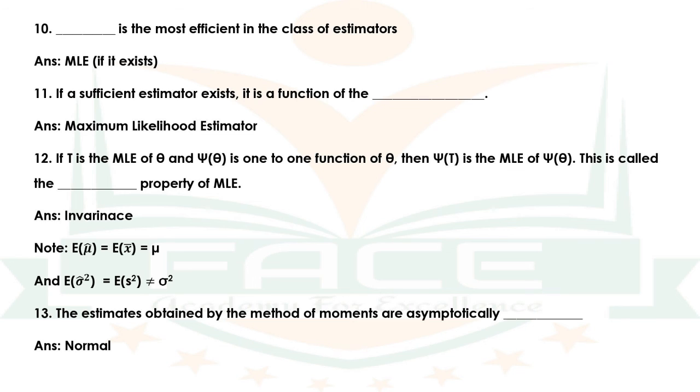Note that expectation of mu hat is equal to expectation of x bar is equal to mu, and expectation of sigma hat square is equal to expectation of s square is not equal to sigma square. Question number 13. The estimates obtained by the method of moments are asymptotically dash. The answer is normal.